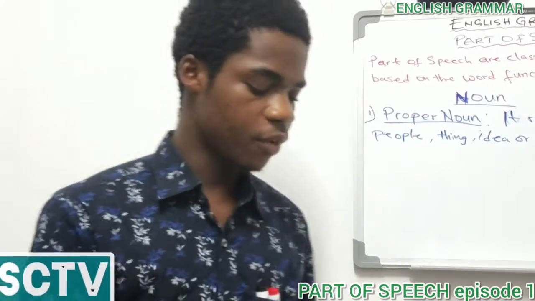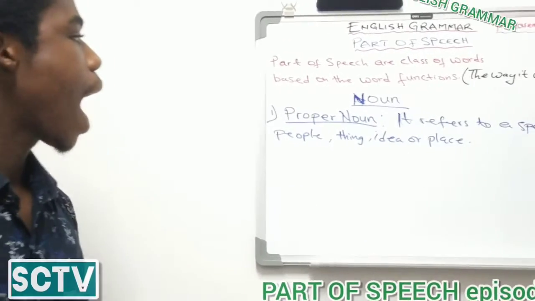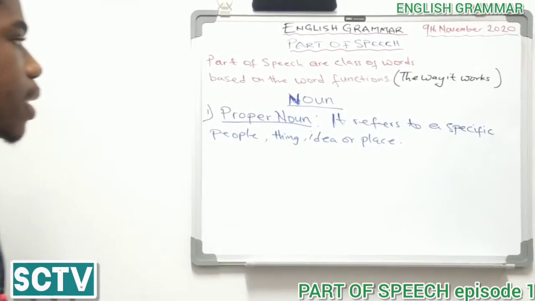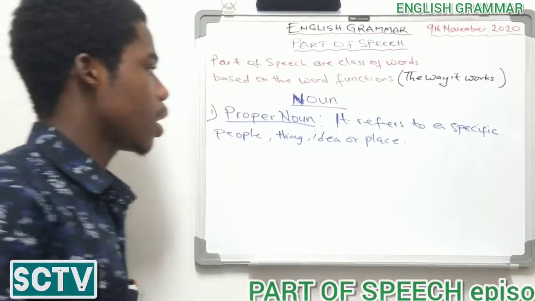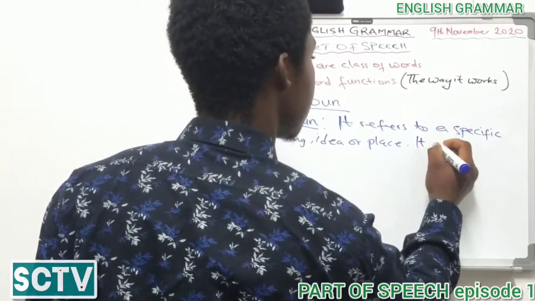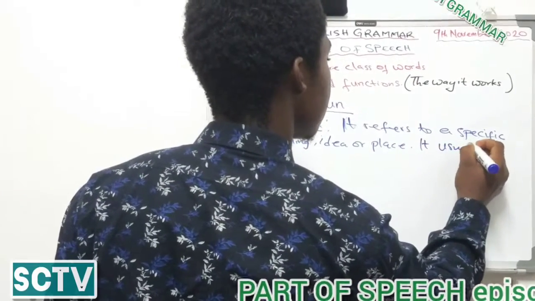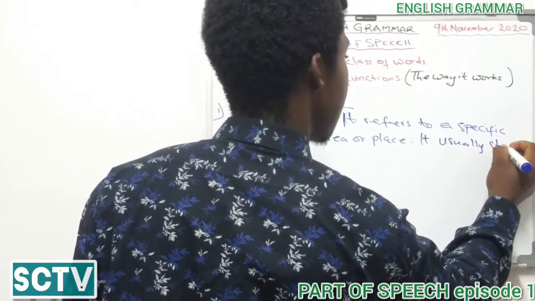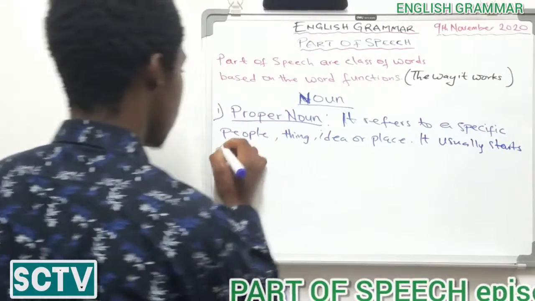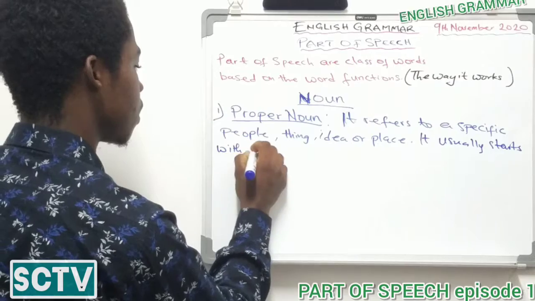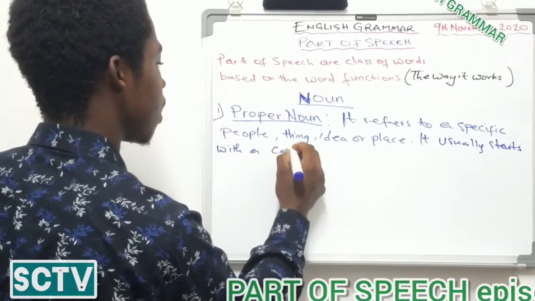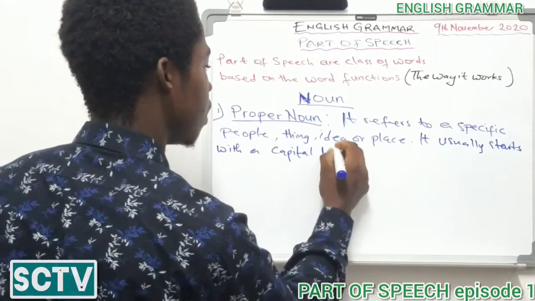It refers to a specific people, thing, idea, or places, and it usually starts with a capital letter.